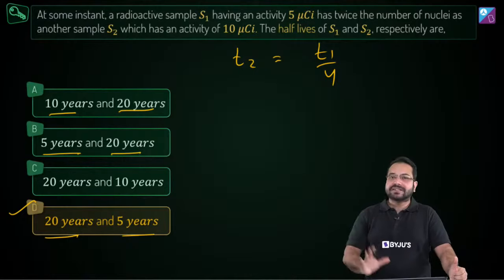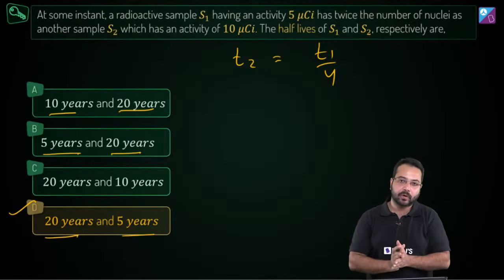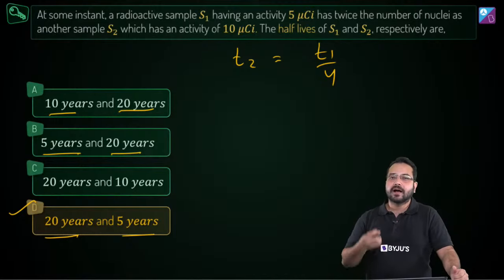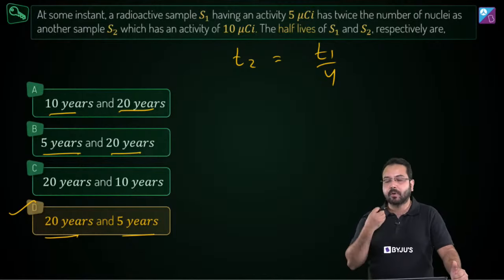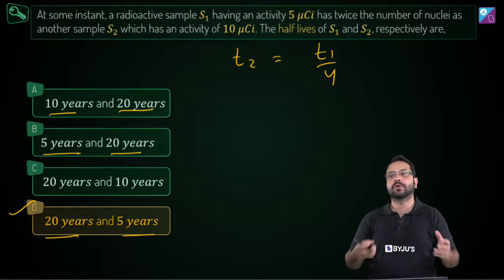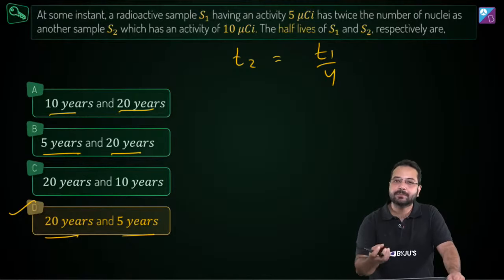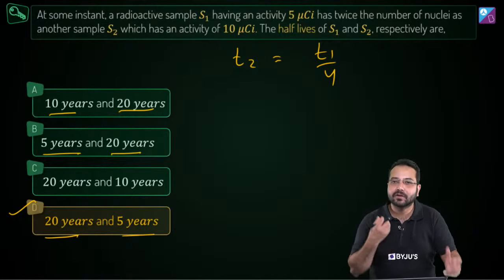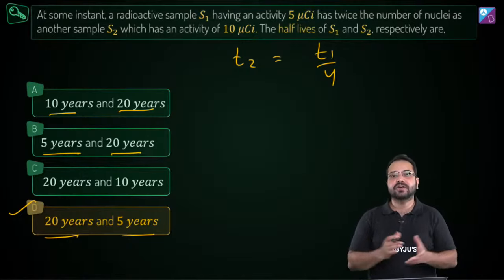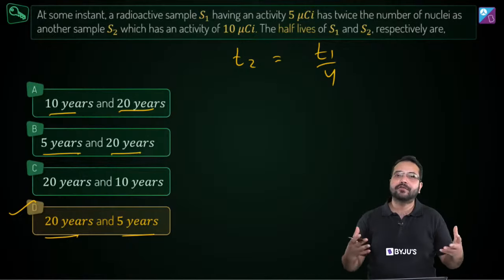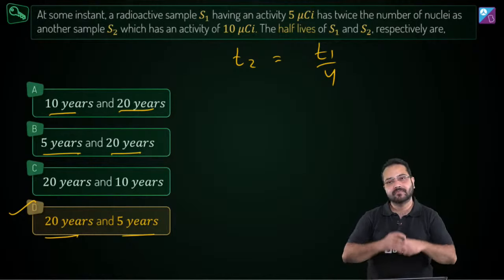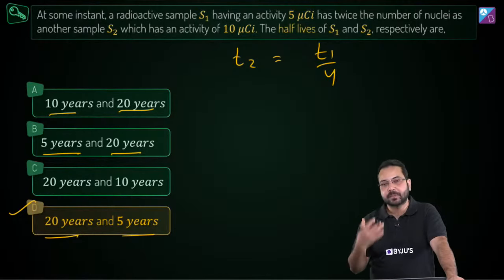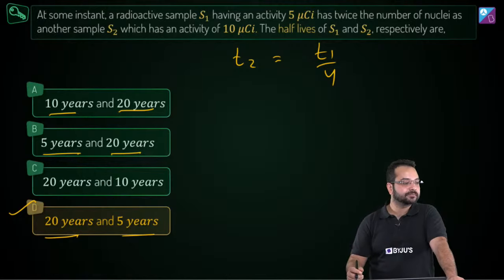Alright, now this is the end of this session. My objective for this session was to make you realize how important this topic is, how important modern physics and all these topics that we are doing are, because it's so simple and we have solved previous JEE year questions. So you understand that this is the level of question that has been asked, and it's very straightforward. If you do this chapter well and get your fundamentals right, it's not going to be difficult at all. It is going to be very, very scoring.